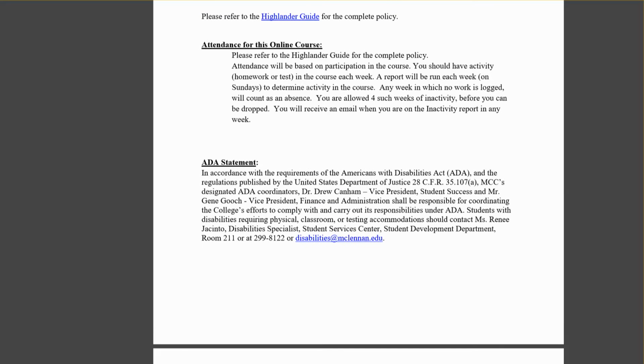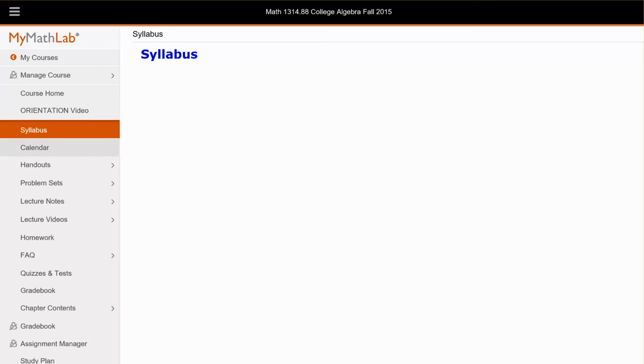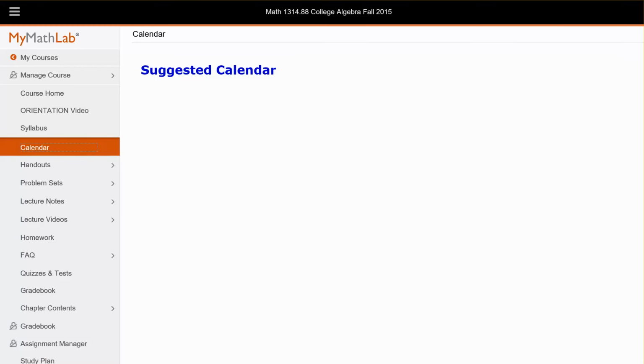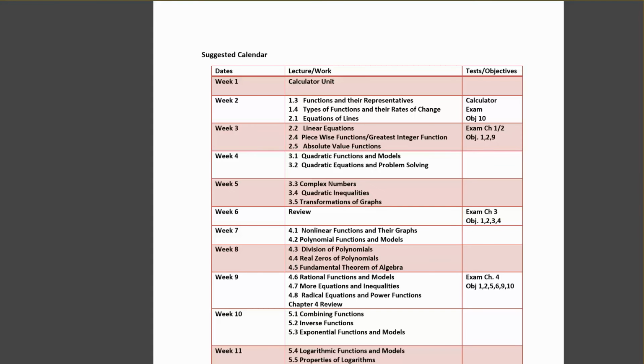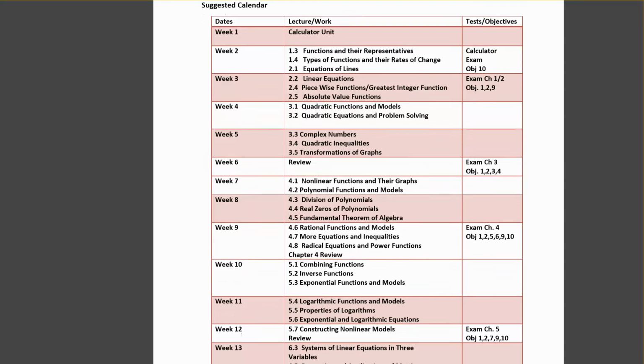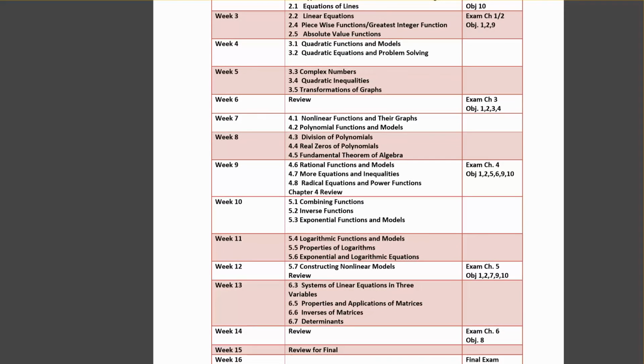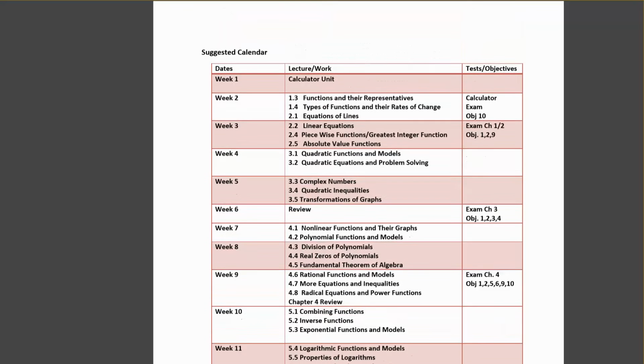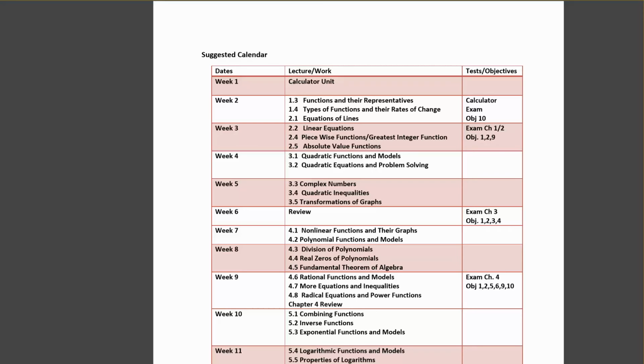So we will go back here, and then let's look at the calendar. This is a suggested calendar. It has nothing to do with due dates, but for people who like to have something to look at as far as what should I be doing, this one is set up that way. By weeks, what you should be doing, what you could be testing on, but again, it is not tied to due dates. And so if you don't get that done that week, it's not going to hurt you at all.